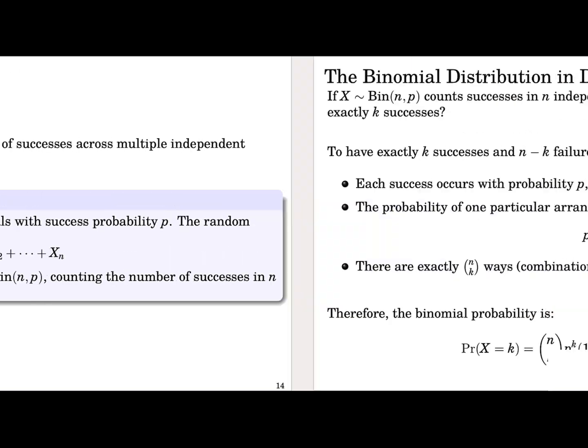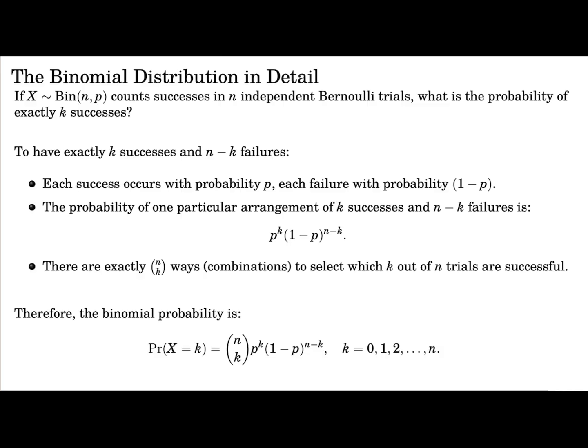Let's look at the binomial distribution and compute things exactly. If X is binomial with parameters n and p, counting the successes in n independent Bernoulli trials, what is the probability of exactly k successes? To have exactly k successes, you must have n minus k failures. Each success occurs with probability p, and each failure with probability 1 minus p.